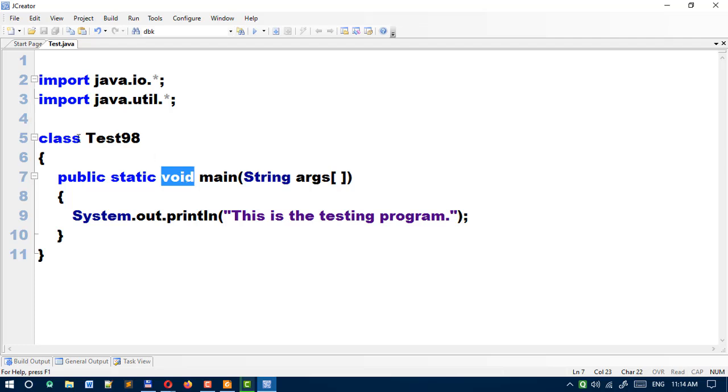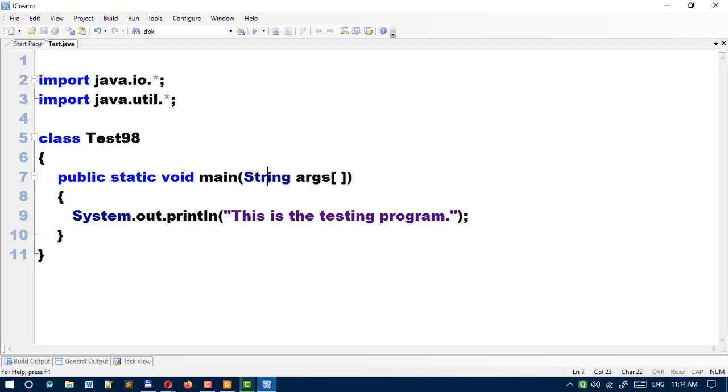So you must keep in mind import, class, public, static and void. These 5 words are reserved in Java language, so these 5 words are known as keywords. All other words are not keywords, like java.io, java.util.